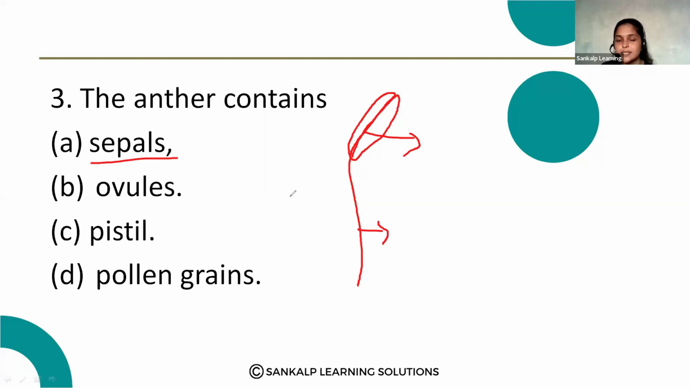Sepals? No, sepals are the green colored structures that protect the flower. So, like this, these are the structures.